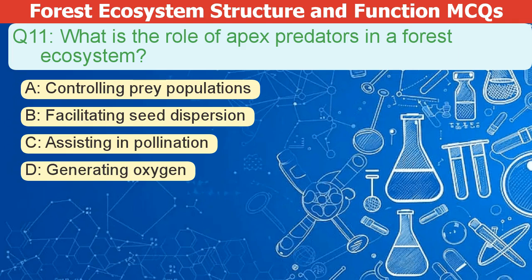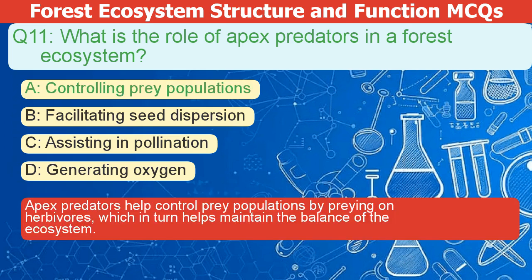What is the role of apex predators in a forest ecosystem? A. Controlling prey populations. B. Facilitating seed dispersion. C. Assisting in pollination. D. Generating oxygen. The correct answer is A. Apex predators help control prey populations by preying on herbivores, which in turn helps maintain the balance of the ecosystem.